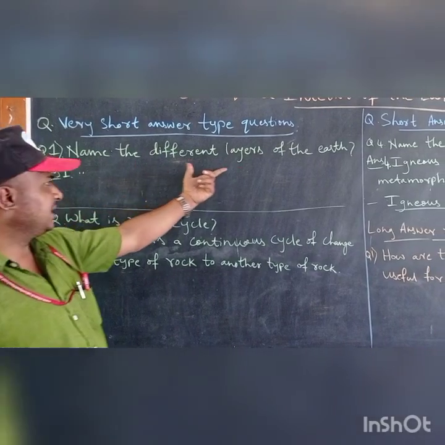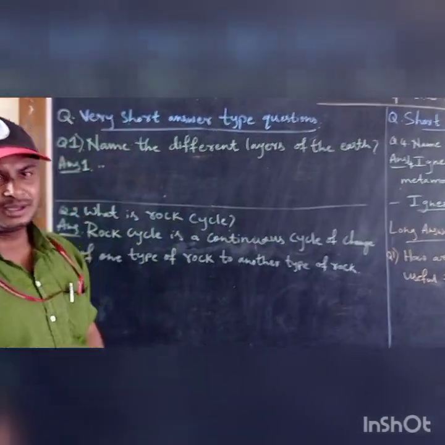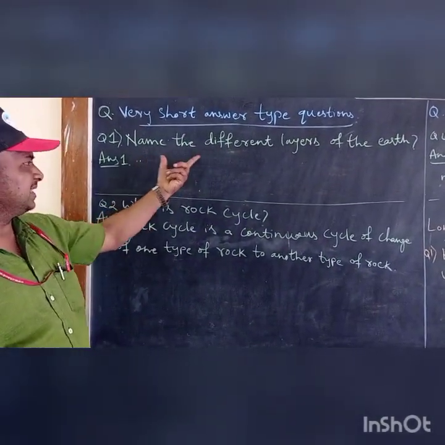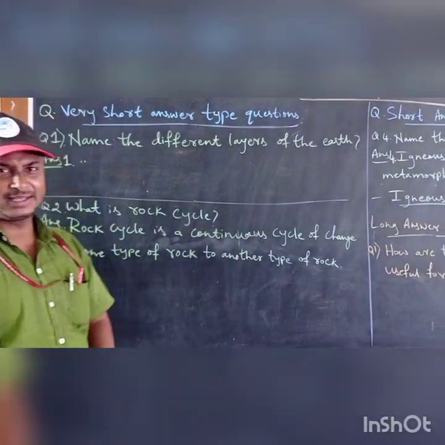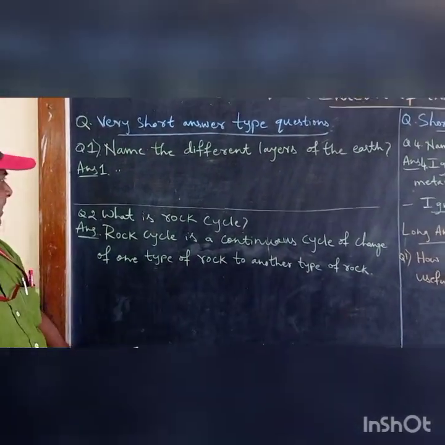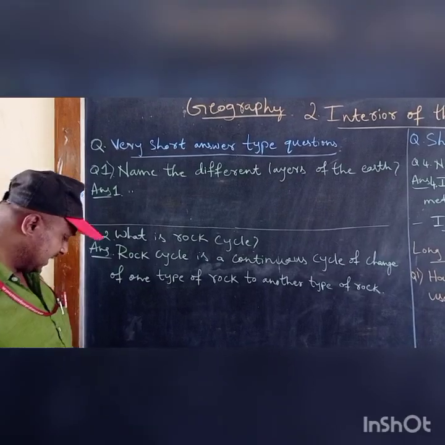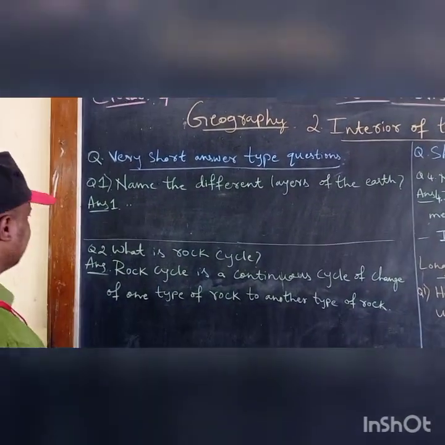Name 3 different layers of the earth. What is the question asked here? Name the 3 different layers of the earth. Therefore, you should write only the names of different layers of the earth. What are the 3 different layers of the earth?